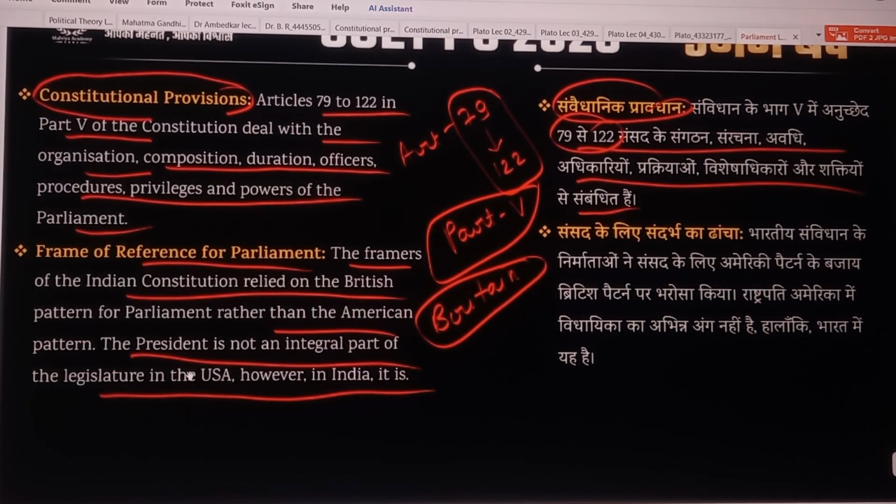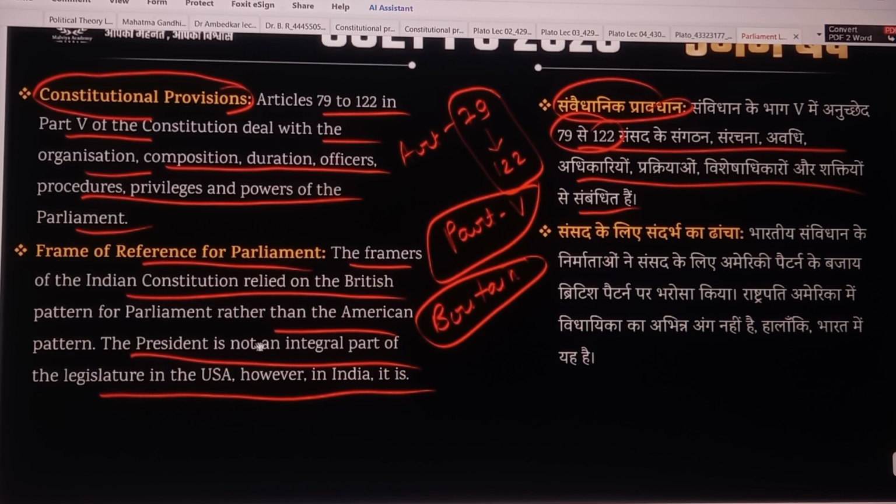But in America, the President is not an integral part of the legislature. It is a separate body, and all the laws and policies need the approval of the President in USA, but he is not part of the legislature. But in India, the President is part of the legislature.